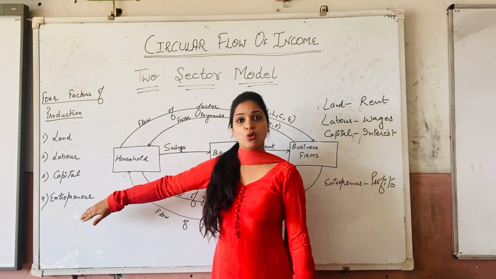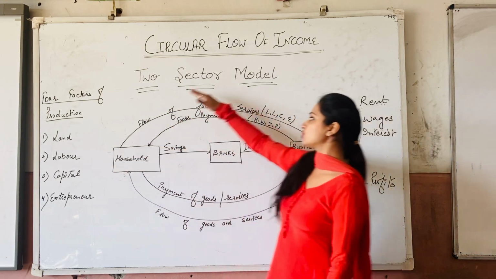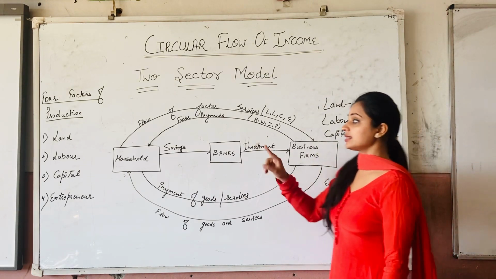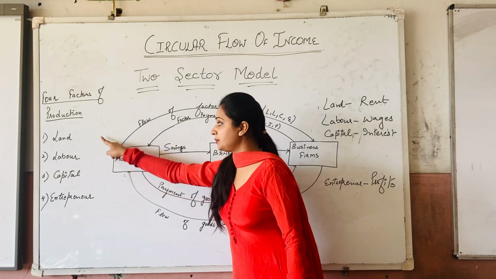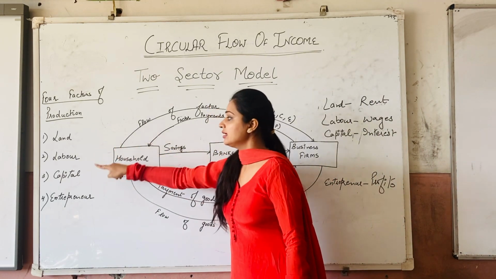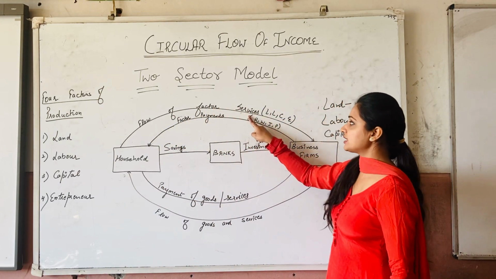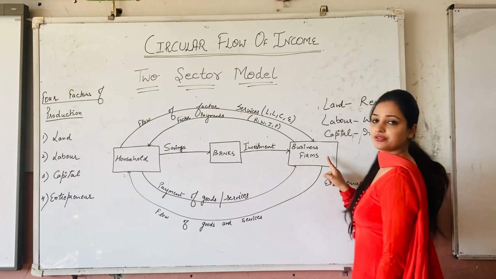And talking about the entrepreneur, the owner of the business, he is also sent from the household towards the business sector, right? So this is known as factor services. The land, the labor, the capital, the entrepreneur, these are referred to as factor services and they are flowing from the household towards the firm, right?